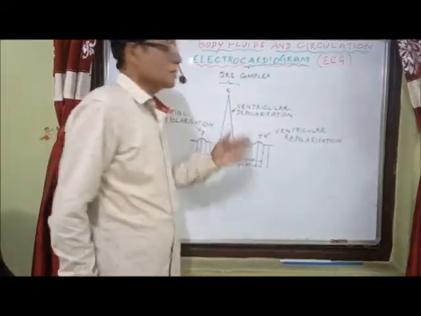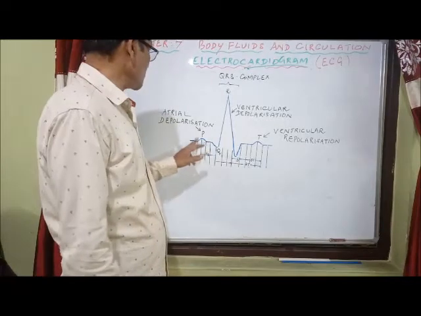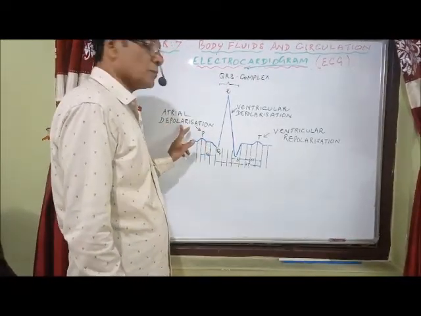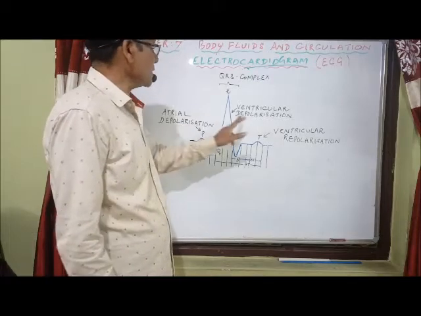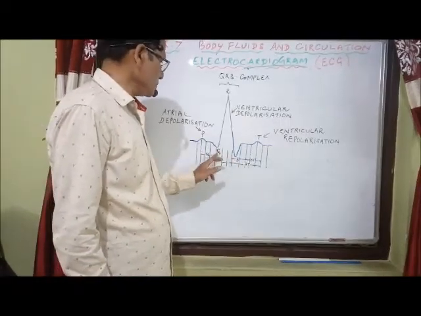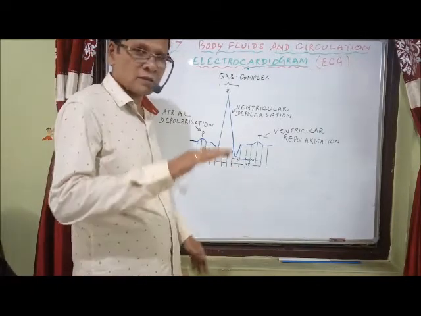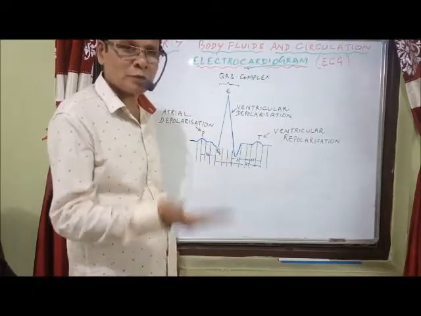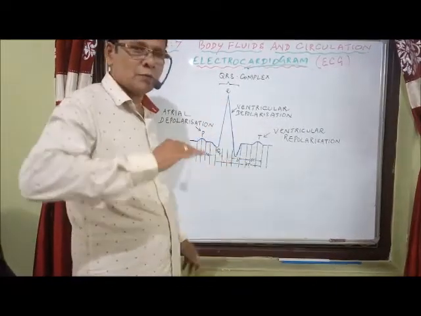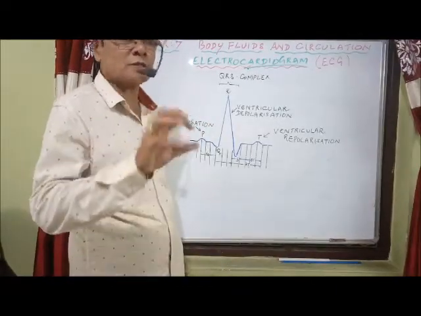Now this is a common ECG showing the P wave, representing atrial depolarization. Then we have the QRS complex. You see that Q and S are the negative waves present below. And the R, P and T are upward waves; they represent the positive waves.